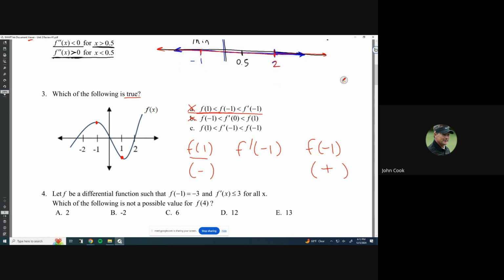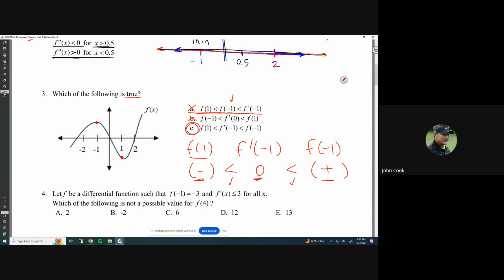And f prime of -1. Well, I calculated f prime of -1 earlier. That was 0. So let's see if this inequality holds. Is a negative number less than 0? Yeah, that's good so far. And then is 0 less than any positive number? It is. It always is. So that means that this is the one that has to be true. C has to be true.